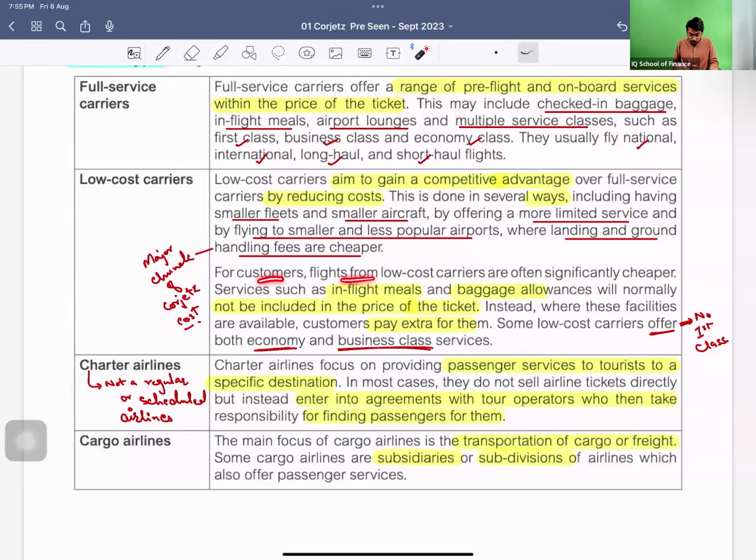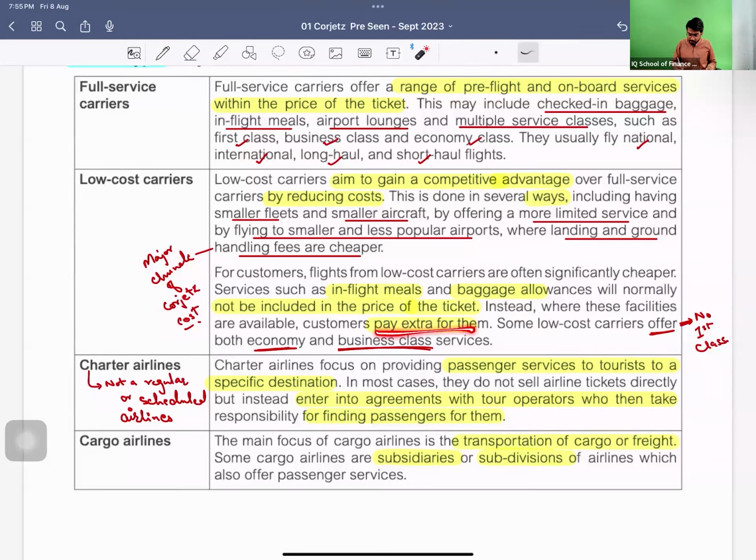For customers, flights from low-cost carriers are offered significantly cheaper, but in-flight meals and baggage allowance will not be included in the price of the ticket. As I just explained, the additional services are not included in the price. So if you need them, you have to pay extra for them.